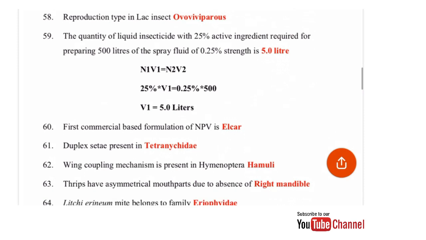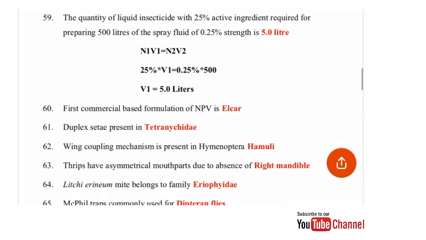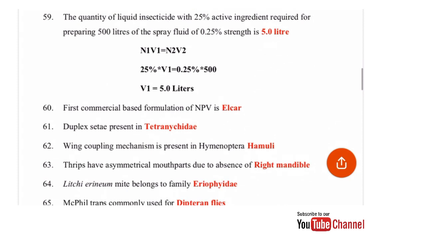Thrips have asymmetrical mouth parts due to absence of what? So there is the absence of the right mandible. That's why they have the rasping and sucking type of mouth parts, and they have asymmetrical mouth parts. Lychierinium mite belongs to family. So this belongs to family Eriophyidae.